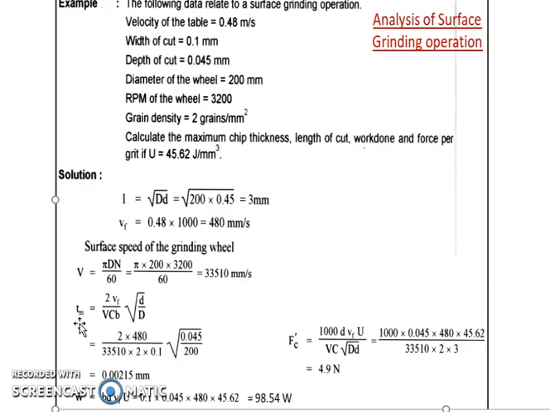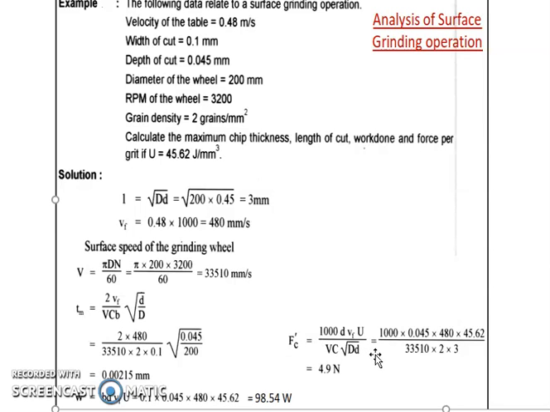Now Tm, we have evaluated the expression as 2 Vf by V C B under root small d by capital D. Vf is given, capital V we have calculated, and C, B, small d, and capital D are given. Putting all the data in the same units, mm, we find Tm in mm. Then W equals B D Vf U, and again putting all the given data, this value comes out to be W. And finally Fc dash, the force per grain,